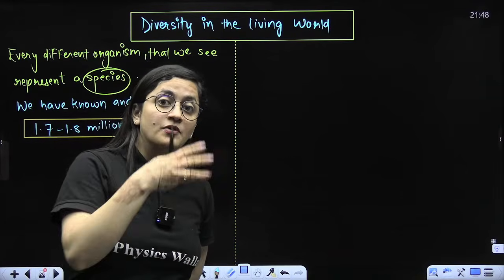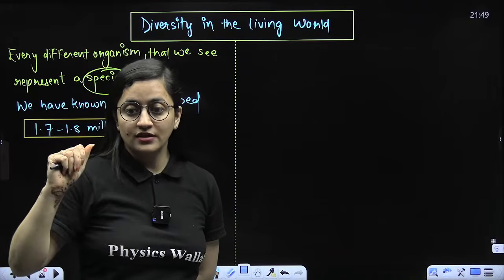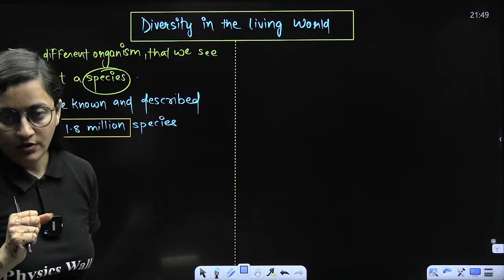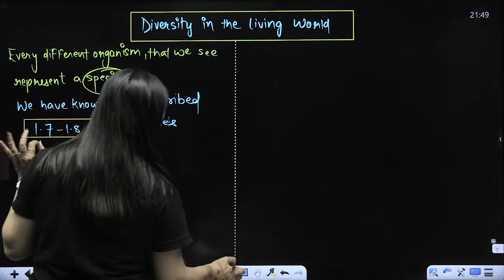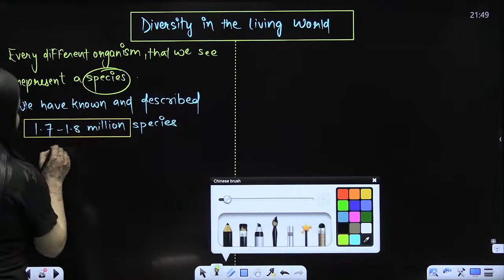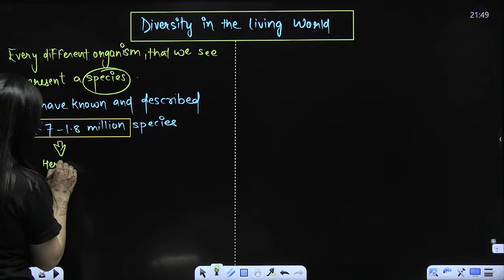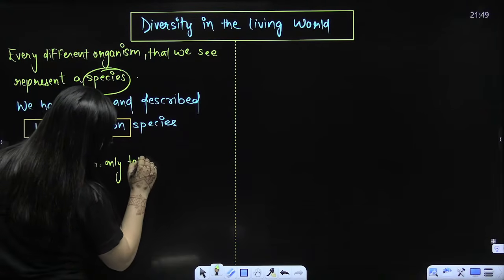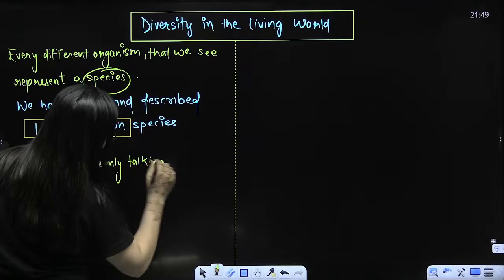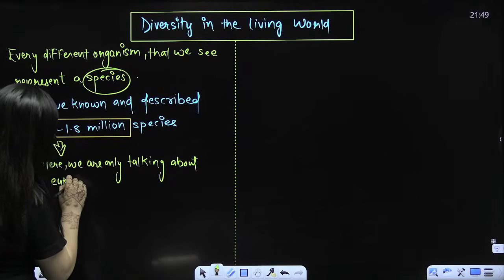And see the number of individuals in a species. In India itself, so many individuals are there. So that's what you need to remember. So we have known and described 1.7 to 1.8 million species. Now, there are two things which you have to remember. Here, we are only talking about eukaryotic species.